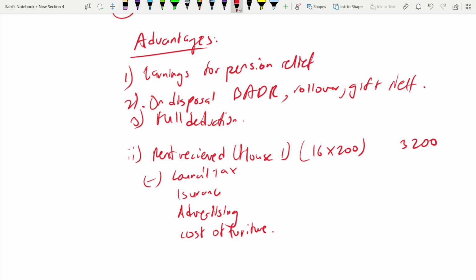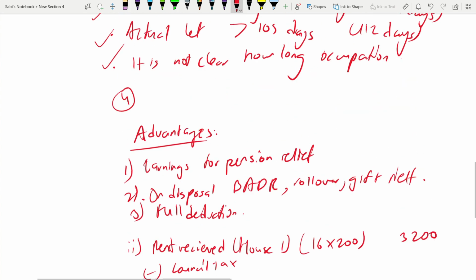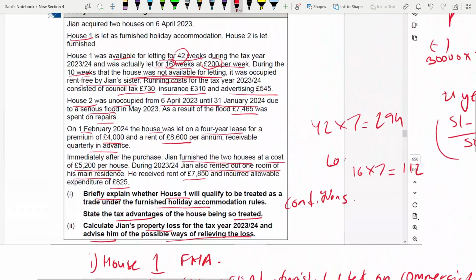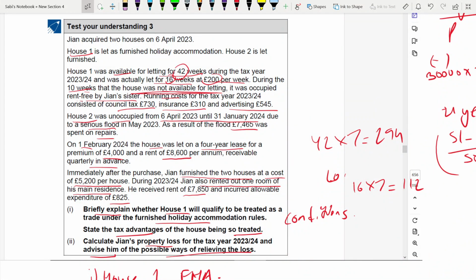So now we'll go to the council tax and see. Council tax 730. It is available for letting for 42 weeks only. Out of how many weeks in a year? 52. Out of that 52, it is available for letting for 42 and not available for 10 weeks.